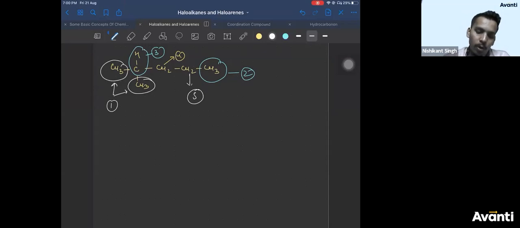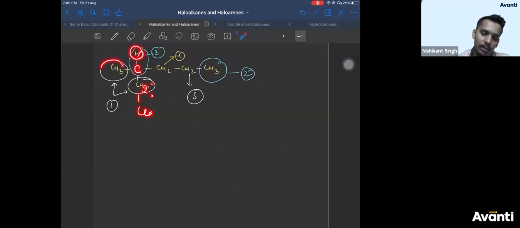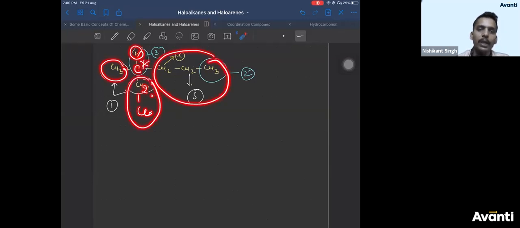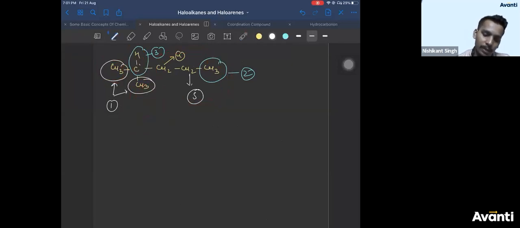Correct? Now draw the products. If you keep Cl here, will you get a chiral carbon? No, because both the CH3 are same. Right? If you keep Cl here or here, will you get a chiral carbon? Yes. How? This is CH2Cl, this carbon will be chiral. H, CH3, this whole group, and this is CH2Cl. This carbon will be chiral if you keep a Cl here.